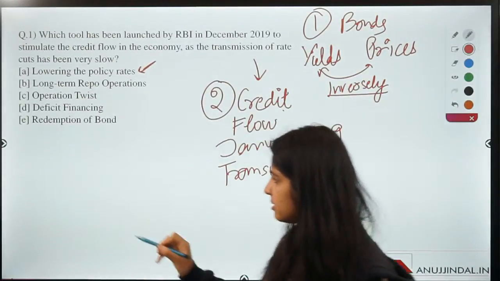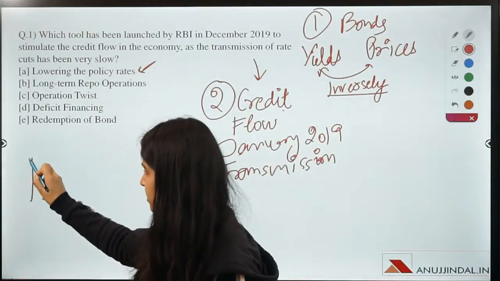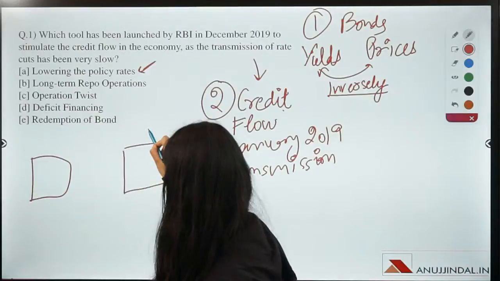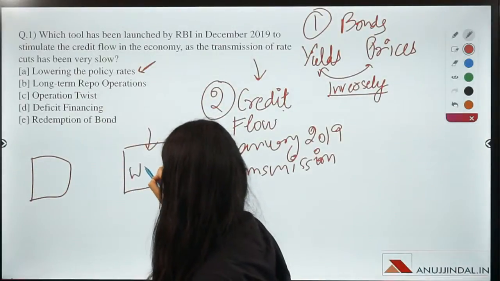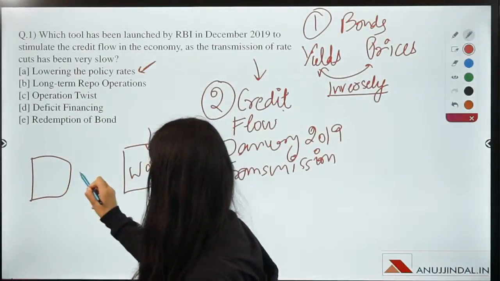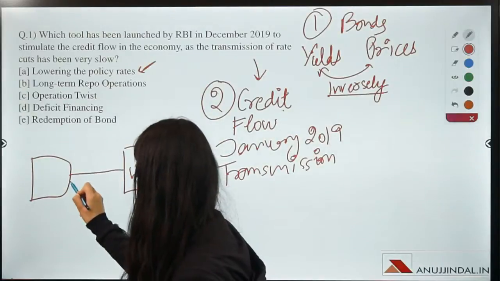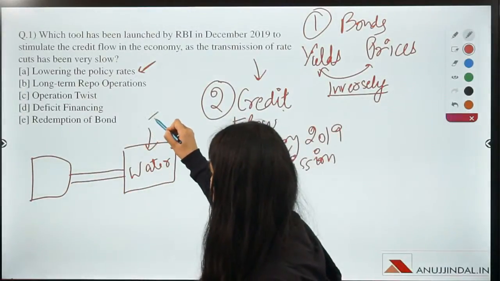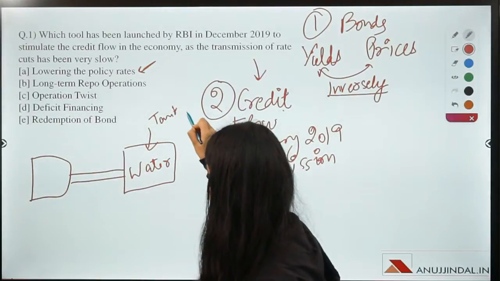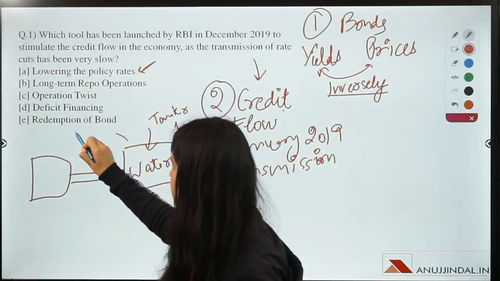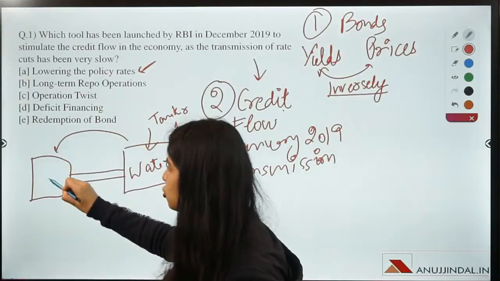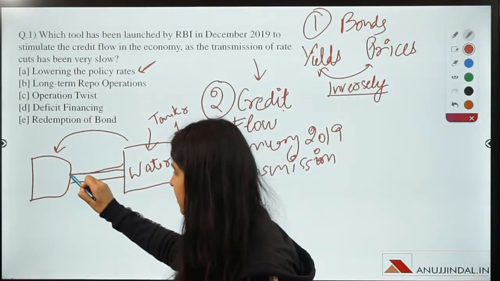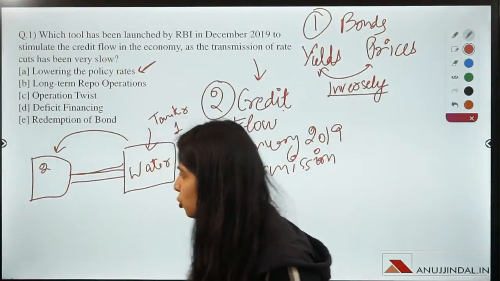So guys, look carefully. There are two tankers. One is filled with water, and these two tankers are connected with a pipe, right? So whenever we want to transfer water from tanker 1 to tanker 2, water flows through this pipe and reaches tanker 2.